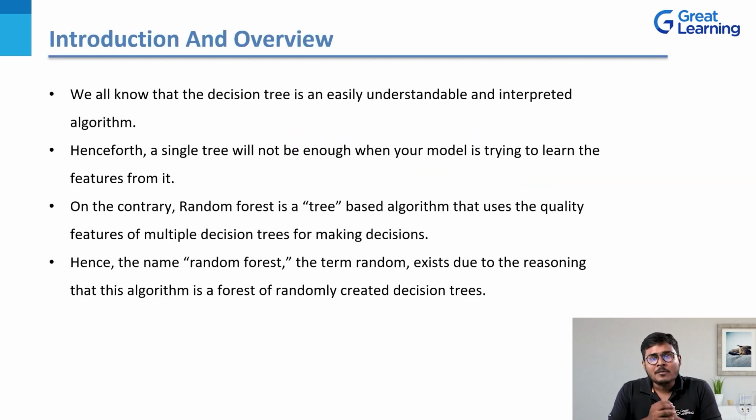Now we all know that a decision tree is a very easily understandable and interpretable algorithm. The downside is that whenever you're trying to train your model, or your model is trying to learn certain features in the training set, a single tree is never enough. On the contrary, this is where the random forest tree-based algorithm comes into the picture, which uses the quality features of multiple decision trees for making decisions.